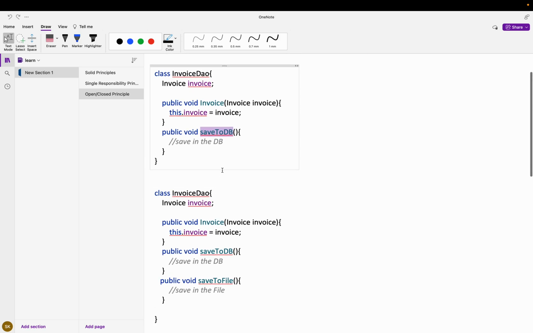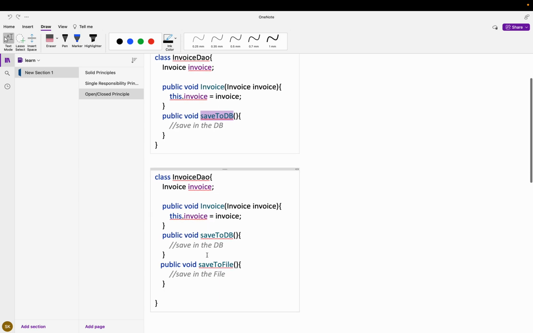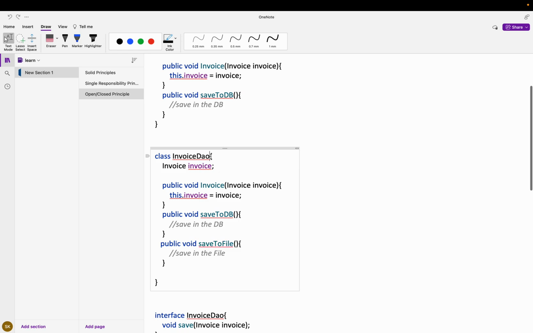What if later there's a change, one more requirement comes where we have to add into the file as well. So we'll have to update here, and we have to create one more method which is save to the file.